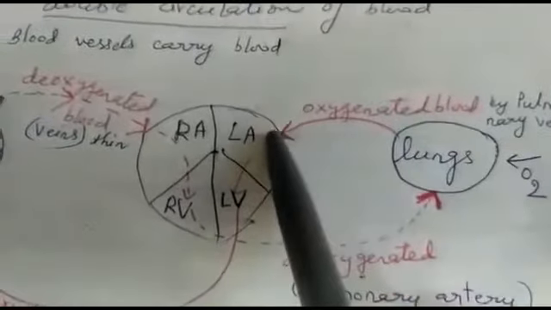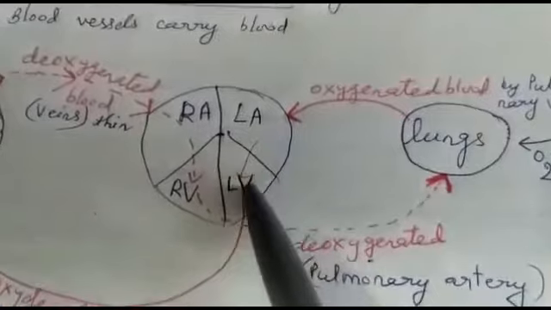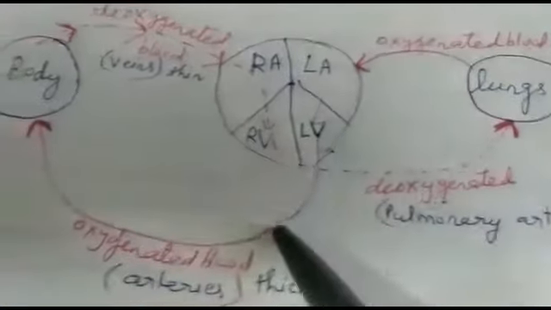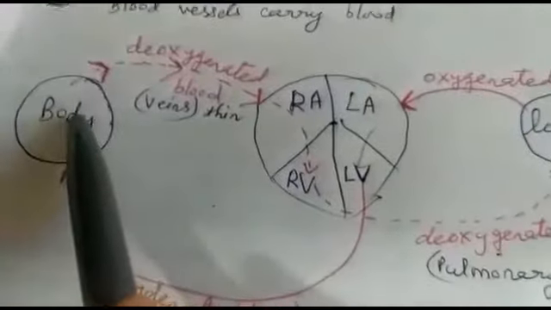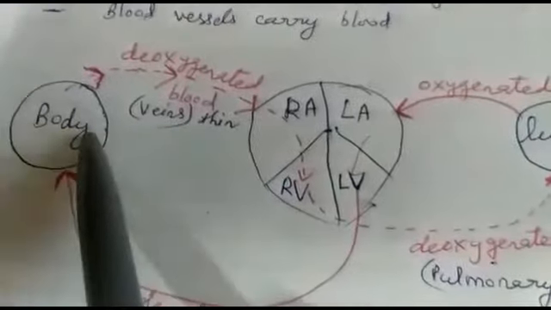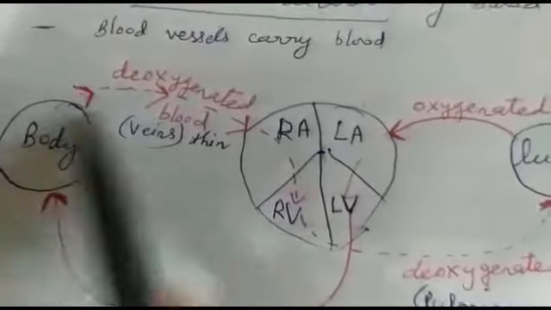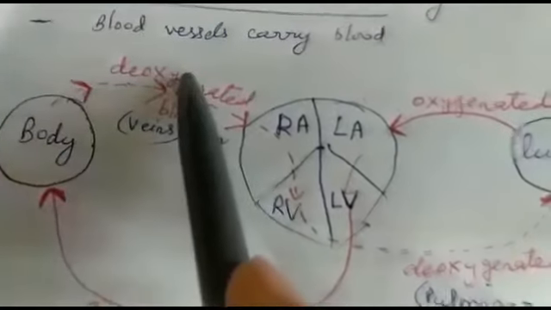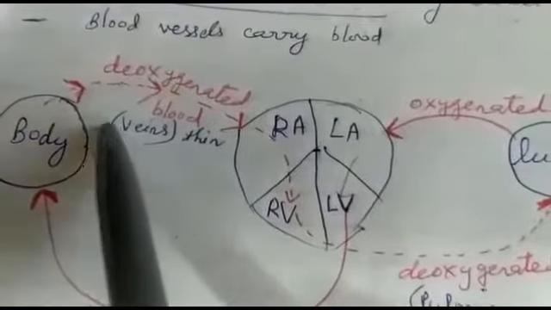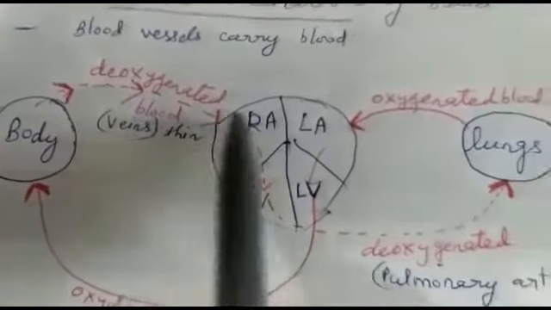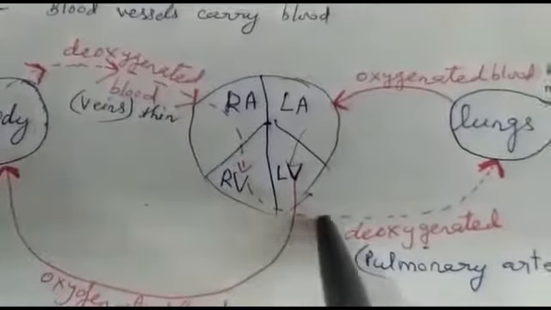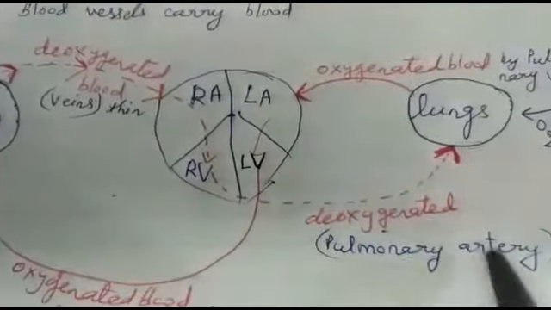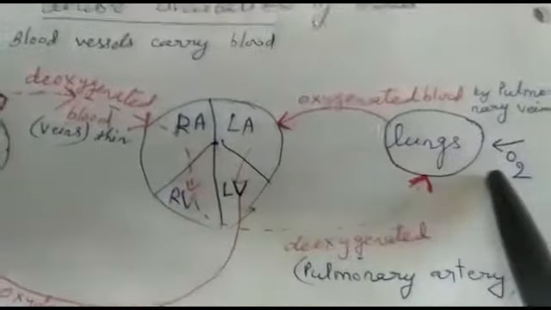So the first cycle is from the lungs: oxygenated blood goes into the left atrium, then to the left ventricle, and then this oxygenated blood is carried by arteries to the various body parts. Now these body cells will utilize the oxygen and give out carbon dioxide, so the blood will become deoxygenated. This deoxygenated blood is then carried by veins into the right atrium, then to the right ventricle, and then carried by the pulmonary artery back to the lungs for oxygenation.